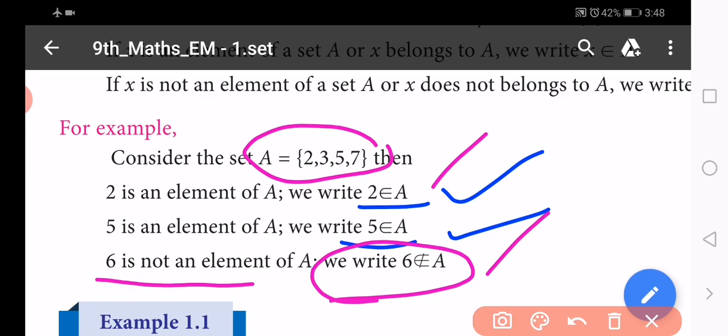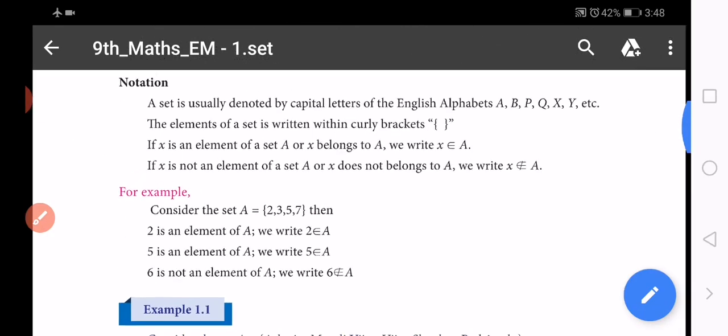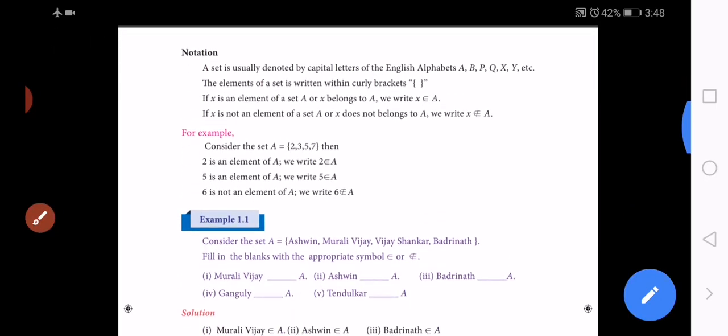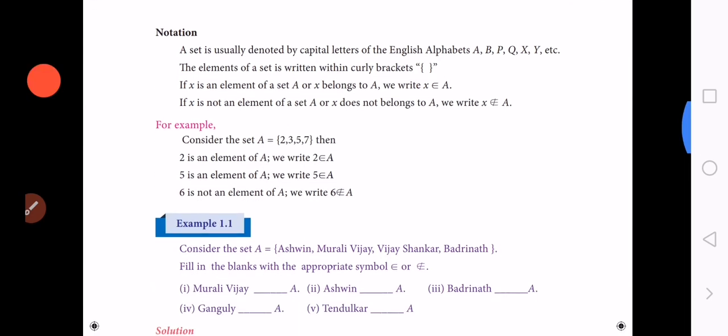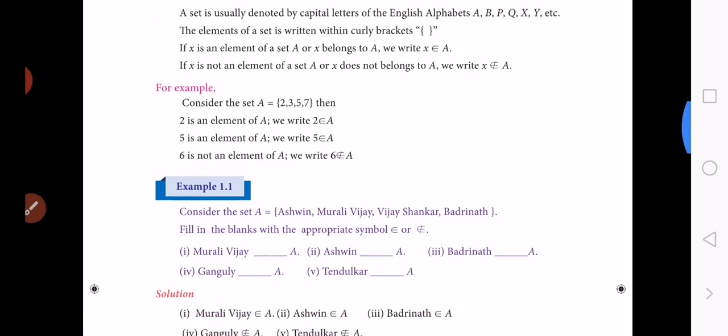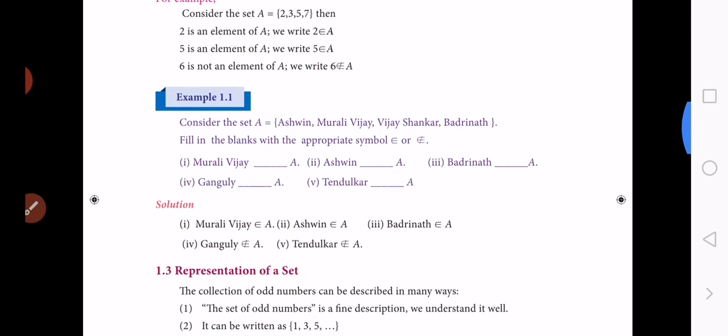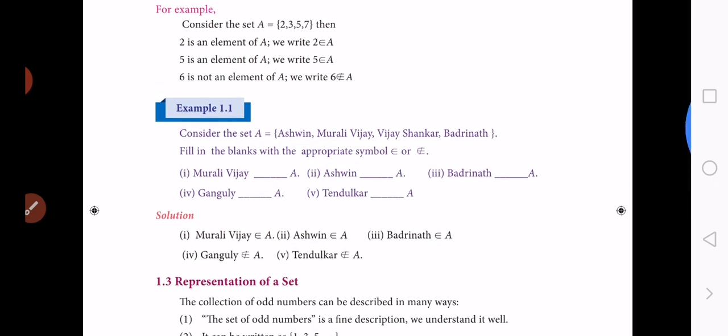Okay students, now we discuss the notations used in the set language. So all of you read the definitions one more time and the examples. First example, we now look at the first example.